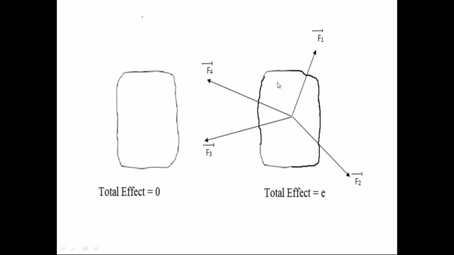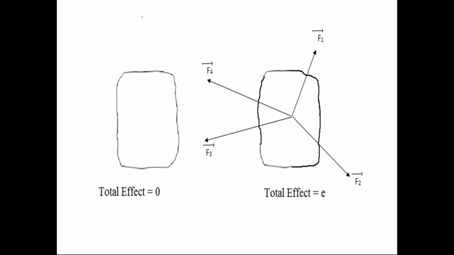Because of that effect, there is a change in the condition of the body, either the rest condition or motion. If the body is at rest, due to these forces, there is a change in the rest condition of the body. If the body is in uniform motion, due to these forces, there is a change in the uniform motion of the body. That is the effect.